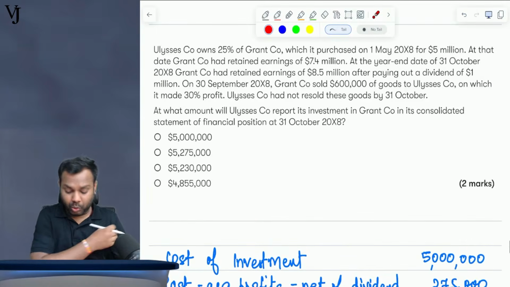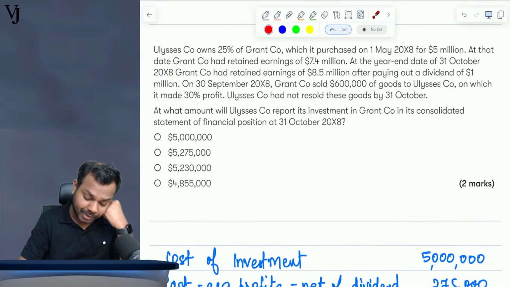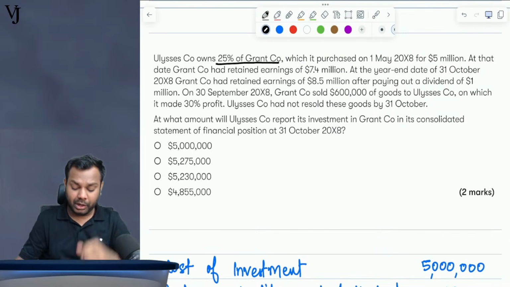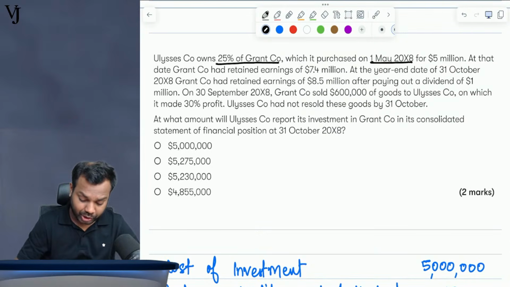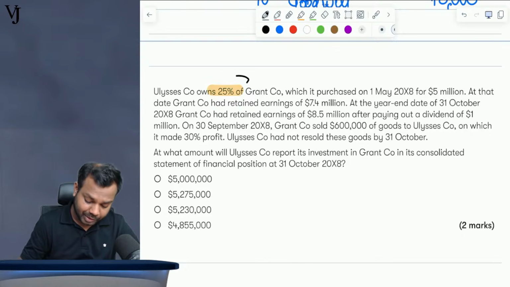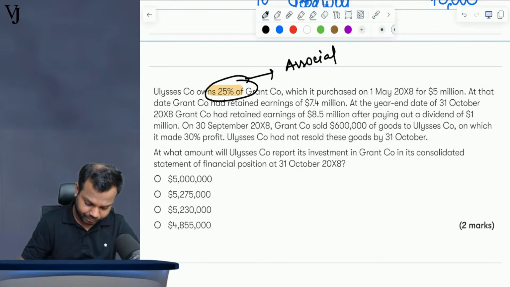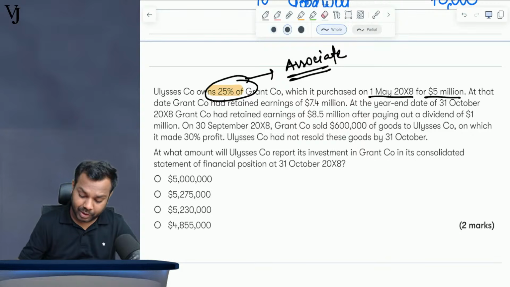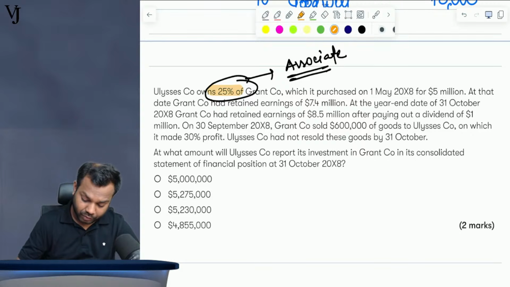Ulysses company owns 25% of the Grant company, which it purchased on 1st May 2008. Let me highlight the figures. 25% means we will presume it to be an associate. On 1st May 20x8 it was bought for 5 million. So this 5 million is the cost, and 1st May 2008 is the date of acquisition.